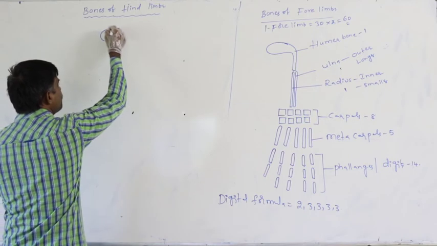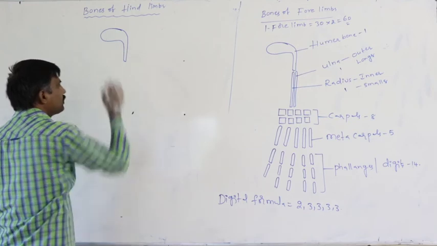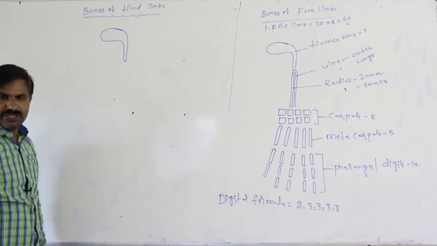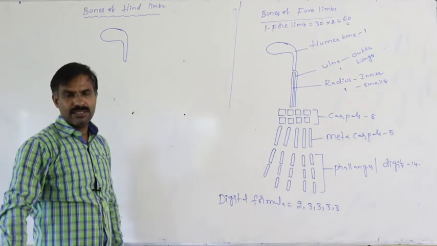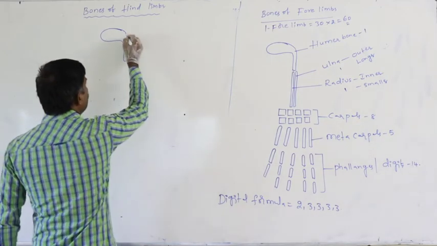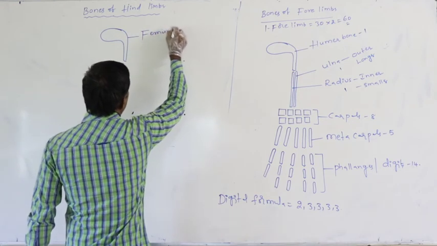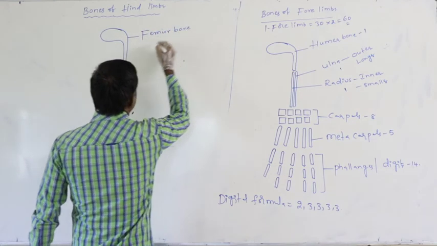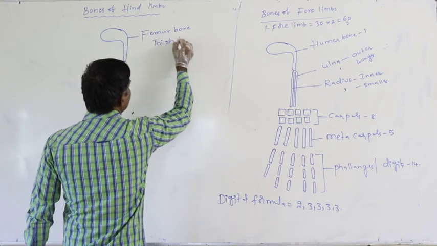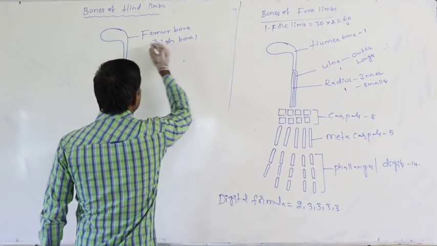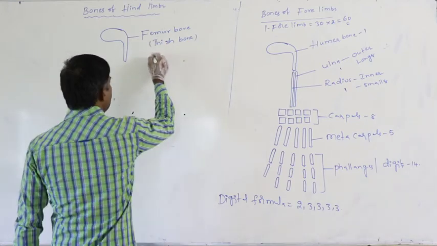Just assume this is the thigh bone. Whatever bone is present in this upper thigh region is said to be the thigh bone, or femur bone.